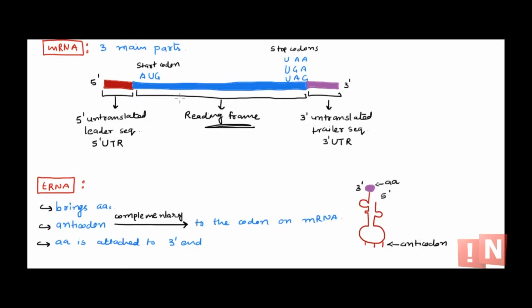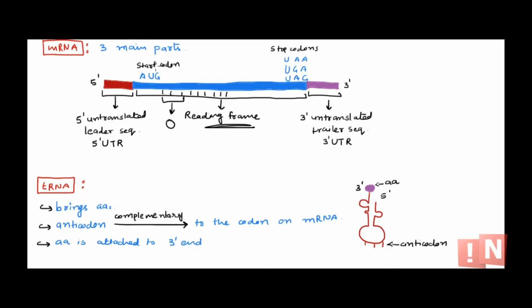Codons are in triplets, so three nucleotides together form one amino acid. So this is the reading frame that contains a start codon, the sequence of amino acids, and a stop codon.